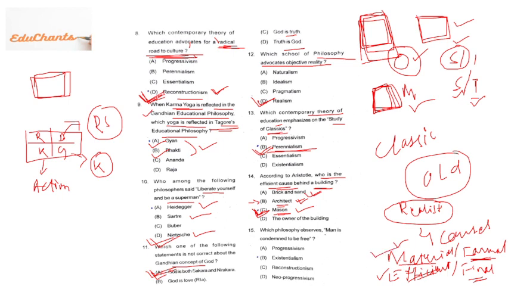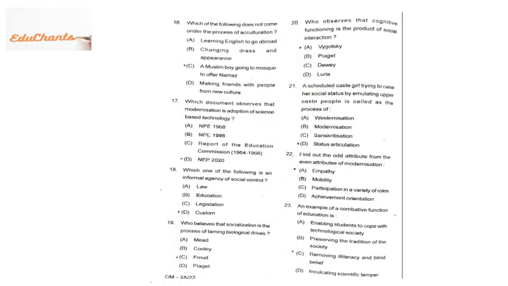Okay. Which philosophy observes that man is condemned to be free? Man is said to be free. Okay. Man is free and gives them all freedom. It is said by existentialism. Existentialism. They believe that man is born free and he should always be free for any kind of decision or anything. Okay. Next question. Question number 16.